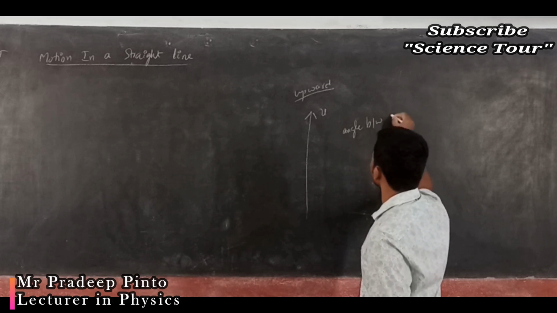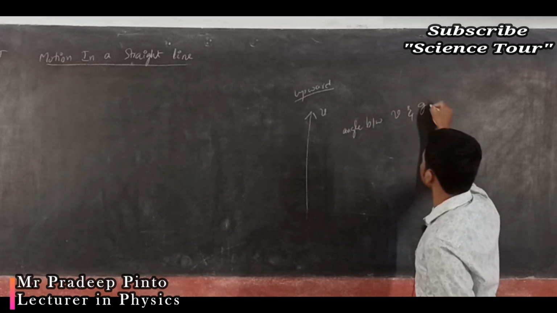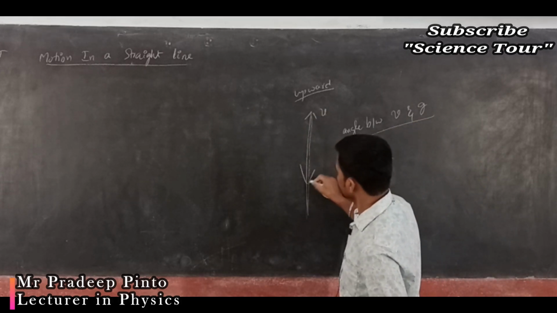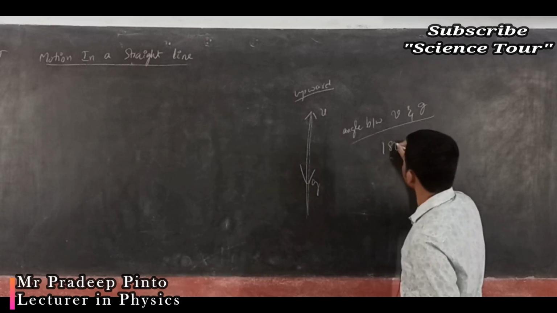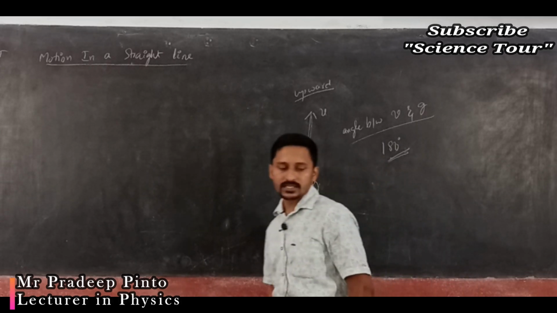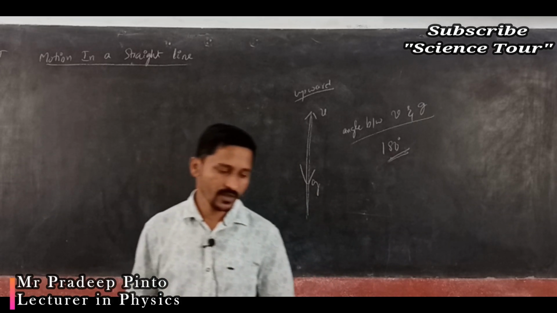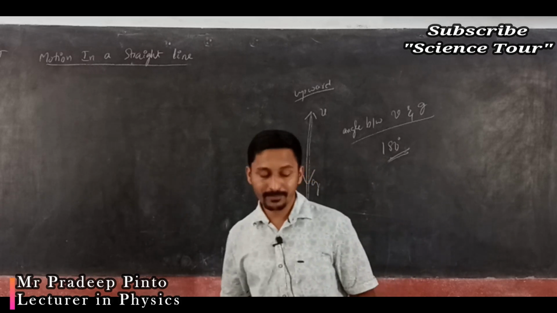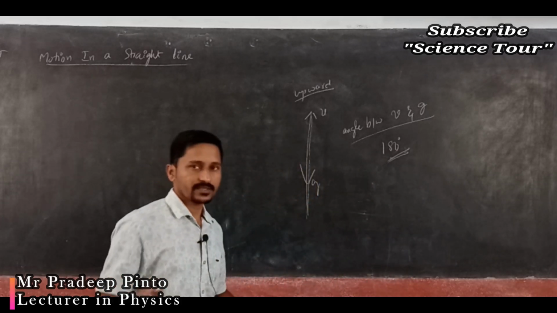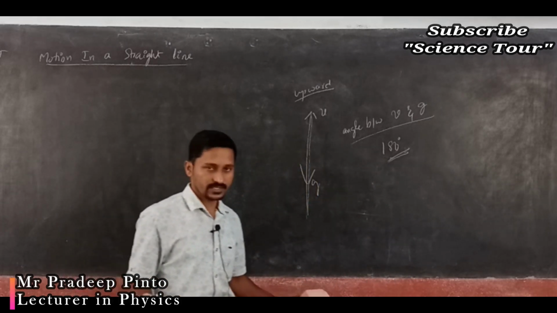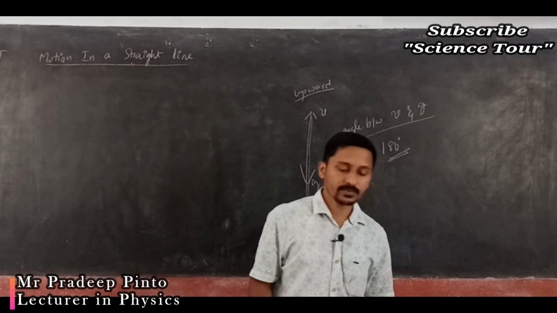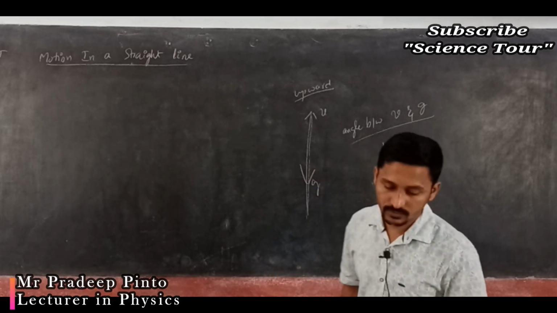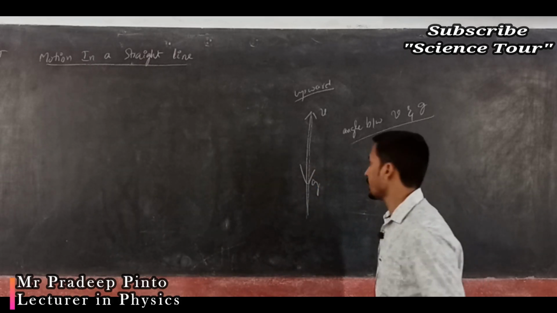Angle between velocity and g: velocity is upward, but acceleration is always downward, so that is 180 degrees. Now one more important thing is that irrespective of velocity, all the bodies projected pass through a height g by 2 in the last second of ascent.